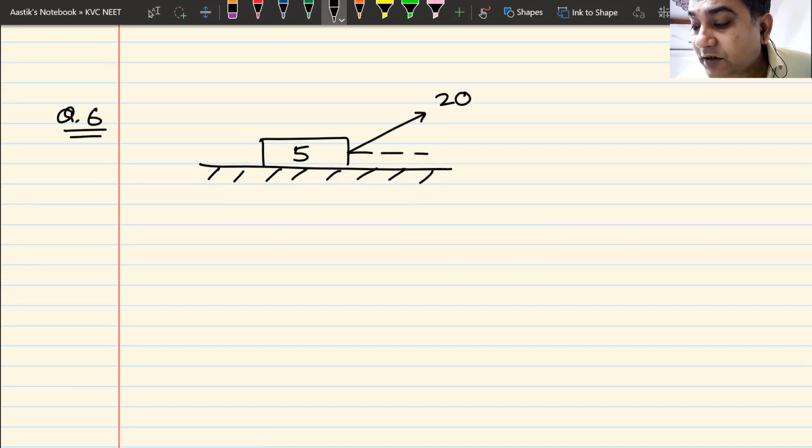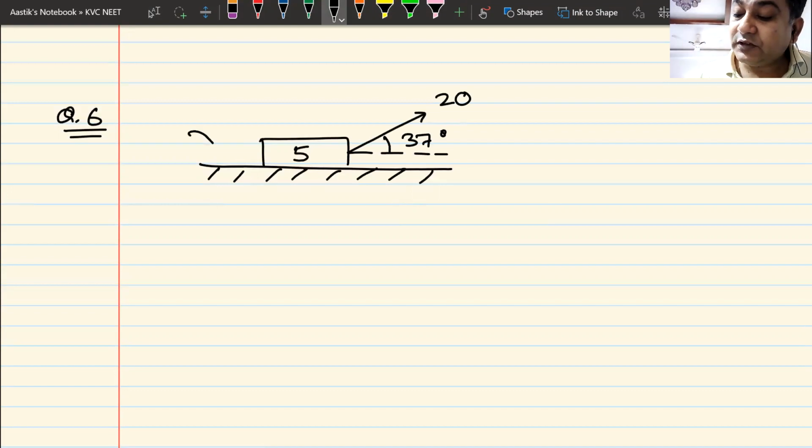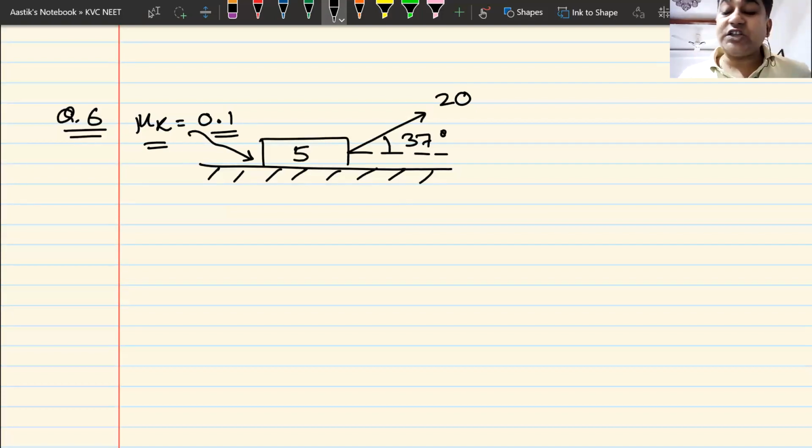Now see what I have done. I have now put the force at an angle. Mu k, I have kept it as 0.1, the original value, but I have changed the angle of the force. Now what will happen when I change the angle of the force? I'll give you 2 minutes to think about it and then try to solve the question. 2 minutes, think about it.